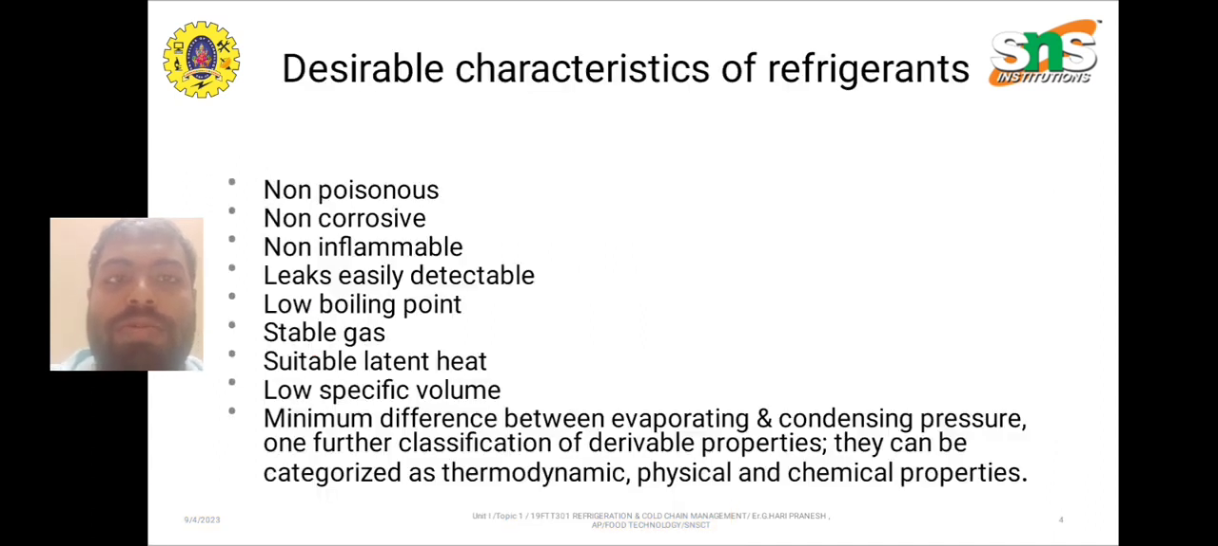Then we are going to discuss the various desirable characteristics of refrigerants. First, it should be non-poisonous, non-corrosive, and non-inflammable, that is, it should not be flammable. It should not have any leaks, and it should be easily detectable. It should have a low boiling point, a stable gas, a suitable latent heat and a low specific volume, and the minimum difference between evaporating and condensing pressure. One further classification of desirable properties: they can be categorized as thermodynamic, physical and chemical properties.